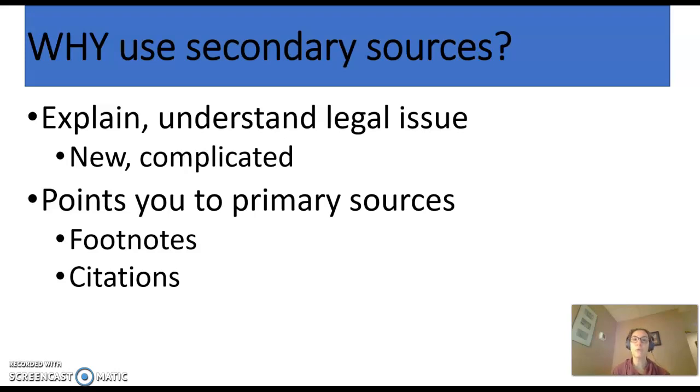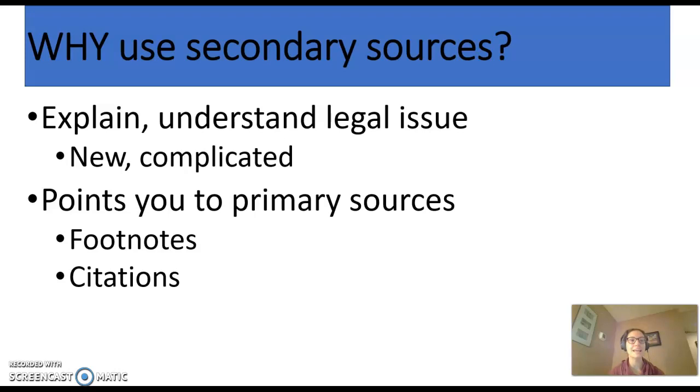Remember, when you go to court and you present the argument to the judge, we generally don't rely on a lot of secondary sources, although we'll talk about some circumstances where it is appropriate to rely on secondary sources. But because the primary sources include cases and statutes, and therefore are the mandatory authority, we want to get to those cases and statutes.